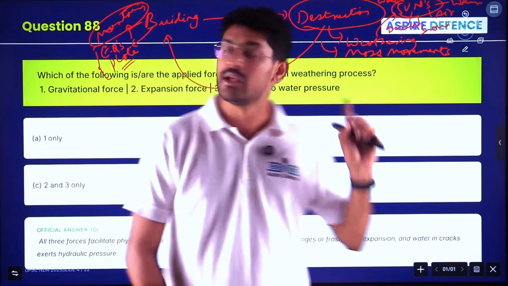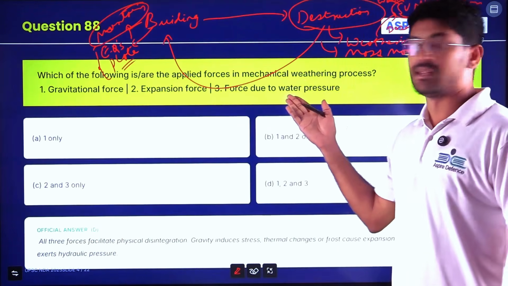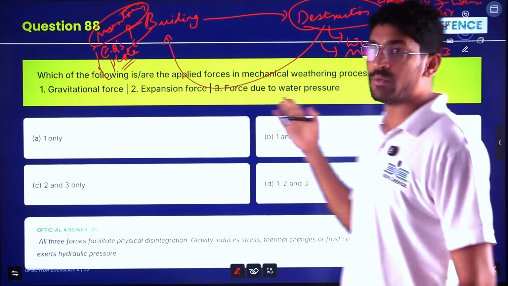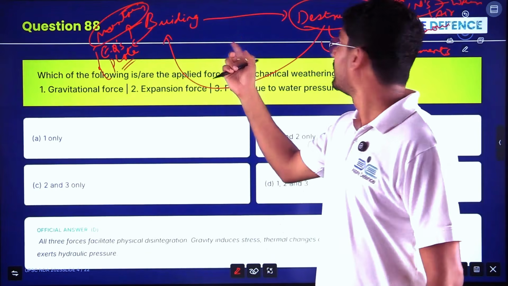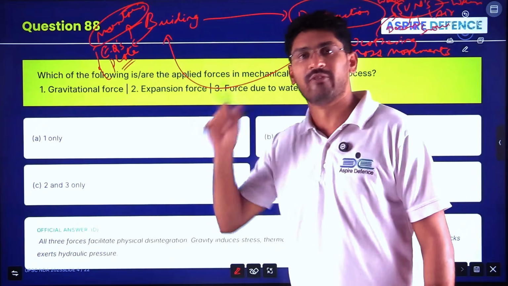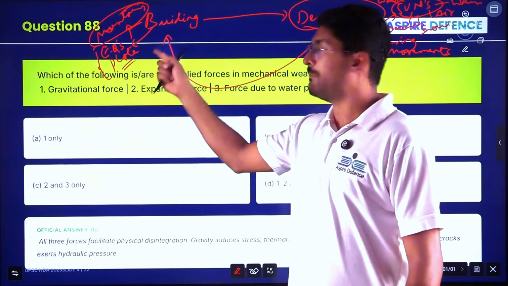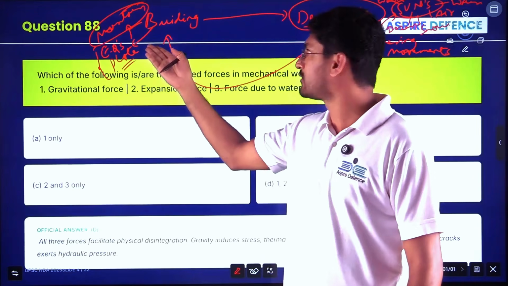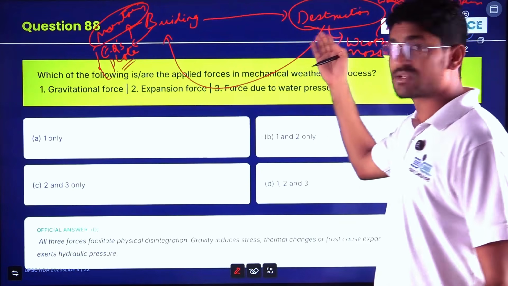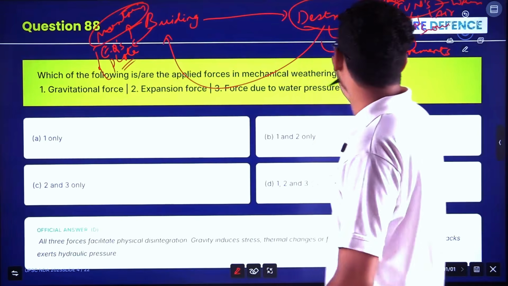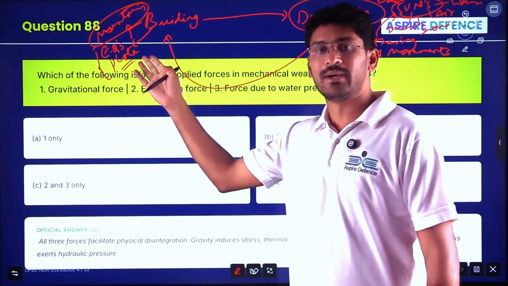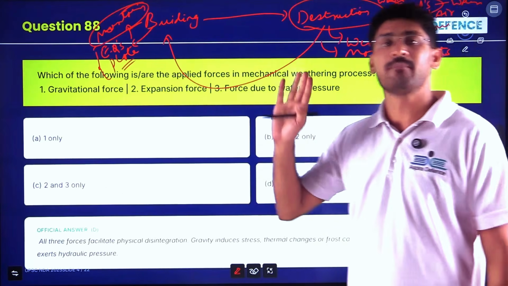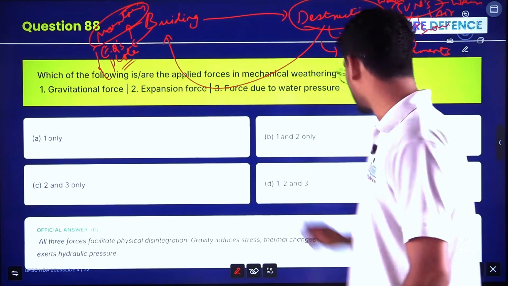Now he is asking about mechanical weathering. A question might come about mass movement, a question might come about chemical weathering. So weathering and mass movement become a very important thing. Building, okay, diastrophism, it is also called diastrophism. Destruction or denudation, the agents are weathering and mass movements. These two themes, with respect to building and with respect to destruction, become very important in geography.